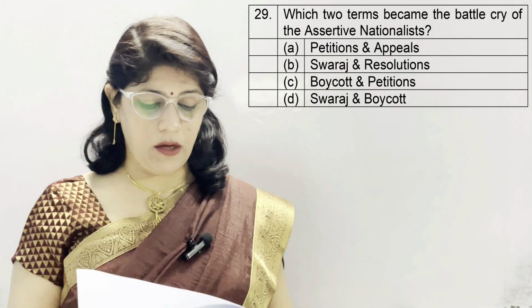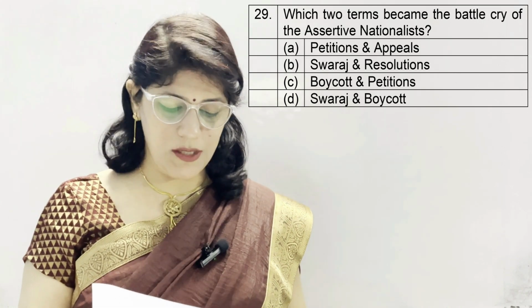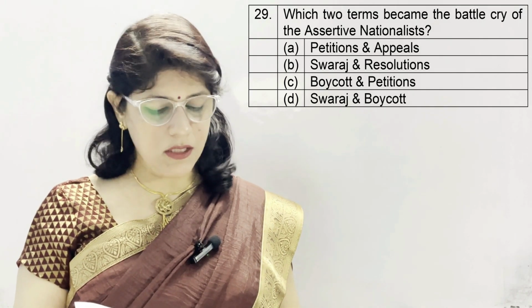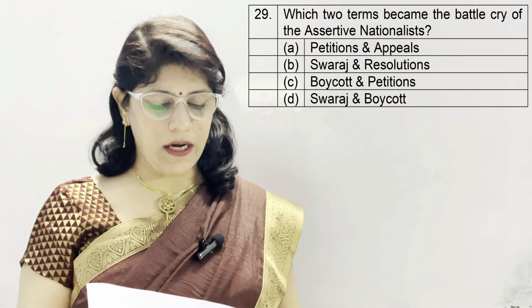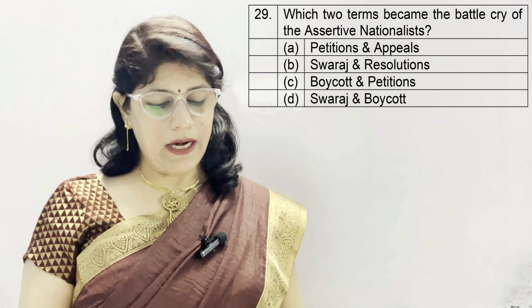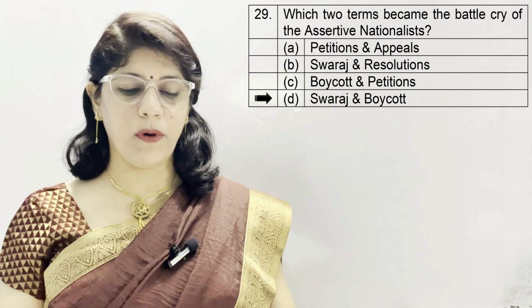Question number 29. Which two terms became the battle cry of the assertive nationalists? A. Petitions and appeals. B. Swaraj and resolutions. C. Boycott and petitions. And D. Swaraj and boycott. And the correct option is Swaraj and boycott, option number D.